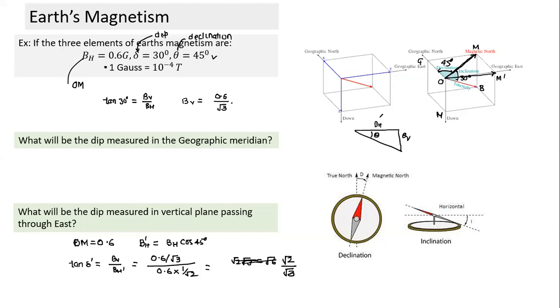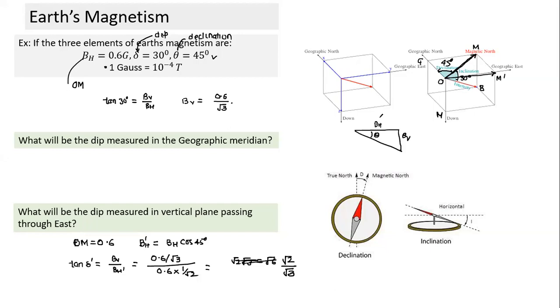Let's try to understand which magnitude we use. We use the horizontal component, and two directions we define, one horizontal direction and one vertical direction. To define the horizontal direction, I have to define a reference vertical plane. We use a reference vertical plane passing through true north. We call it the geographic meridian. The orientation of this vertical plane we call declination, which could be towards east or towards west.